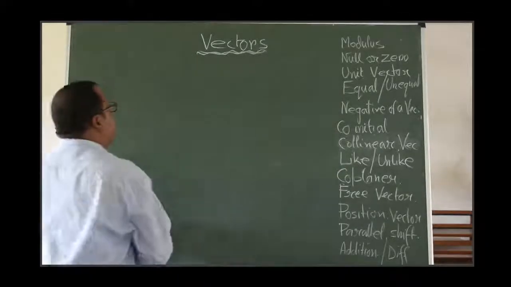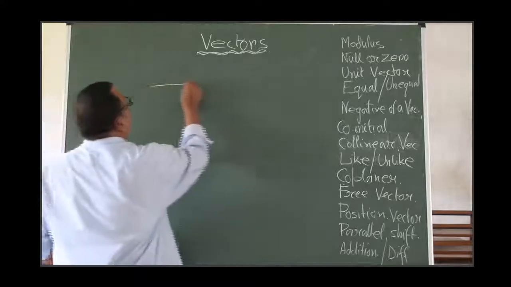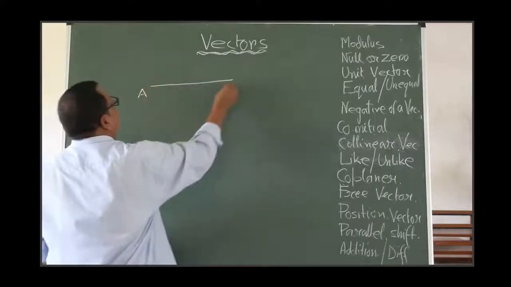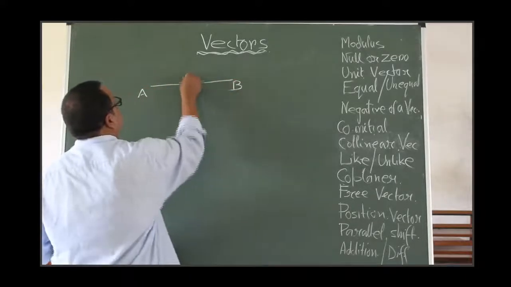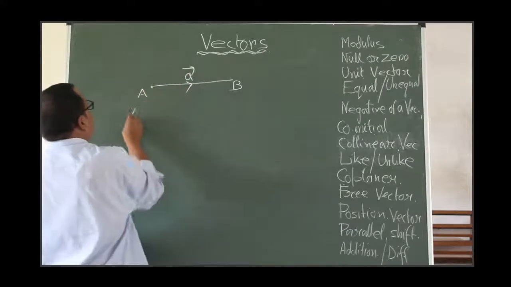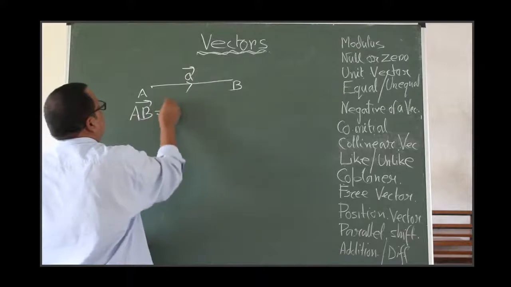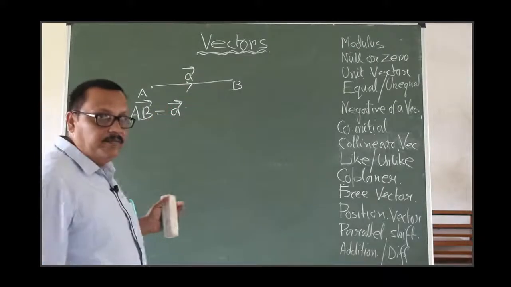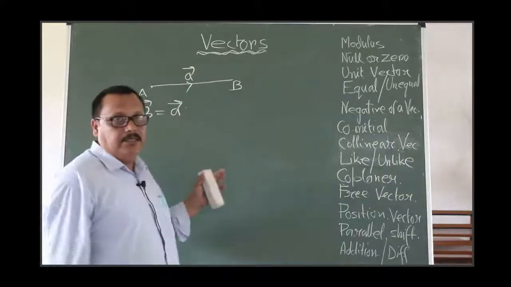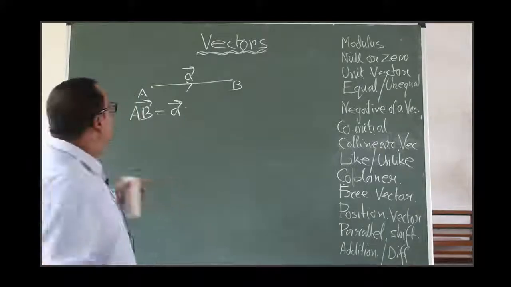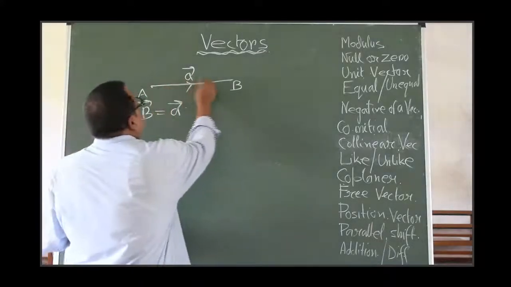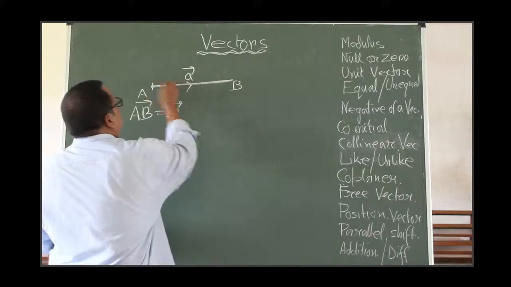So how will you write a vector? A directed line segment, say A to B, this way. So how will you write? A, B, like this. This is called a vector, a directed line segment which gives the distance, the value and the direction.